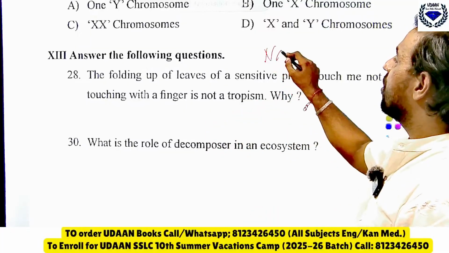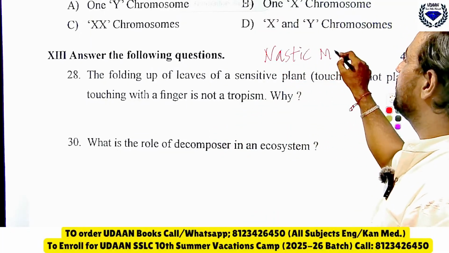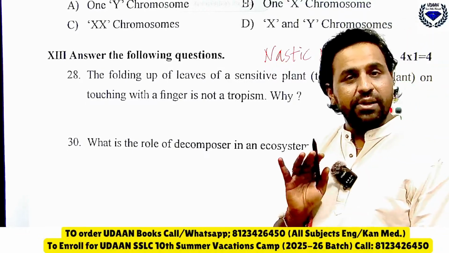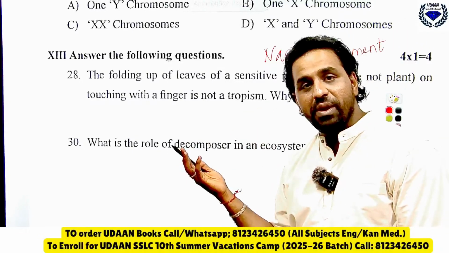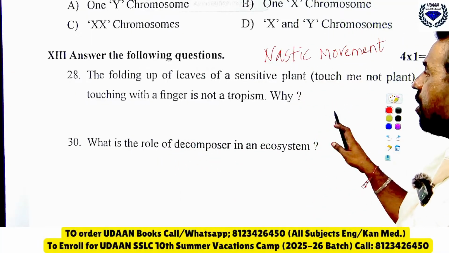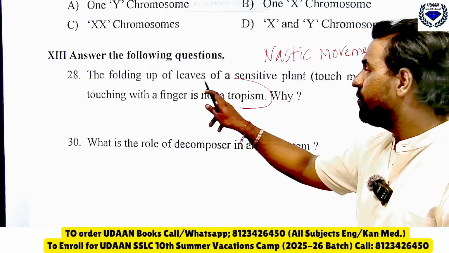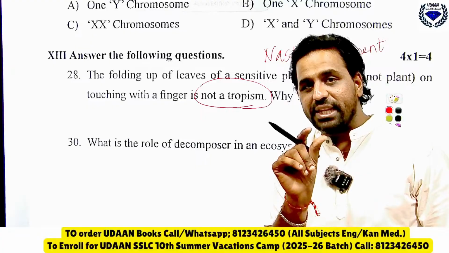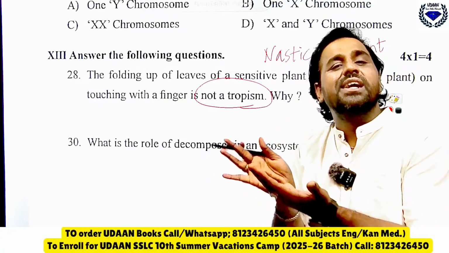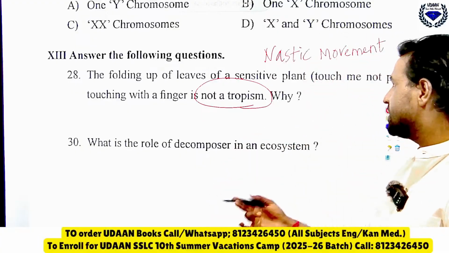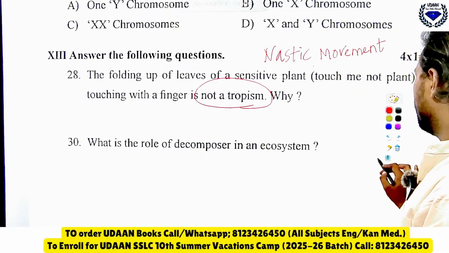That movement we call a nastic movement. It is only a growth independent movement, therefore it is not a type of tropism. Tropism means growth must happen, but here there is no growth, it only shows a movement response. That we call a growth independent movement, that we call a nastic movement.